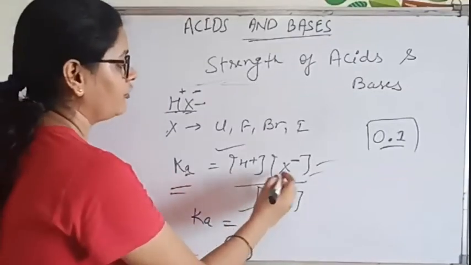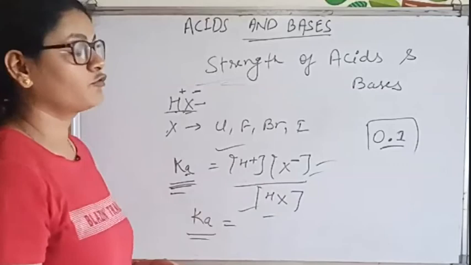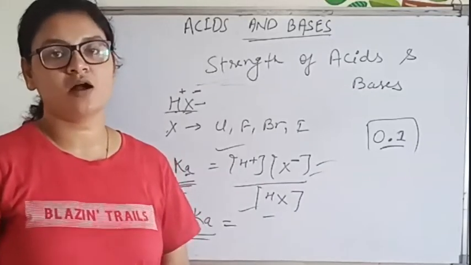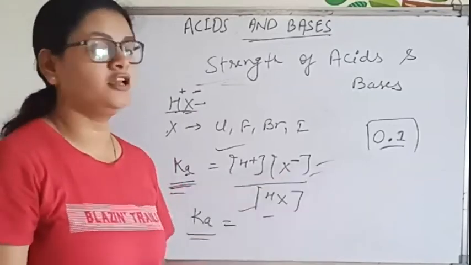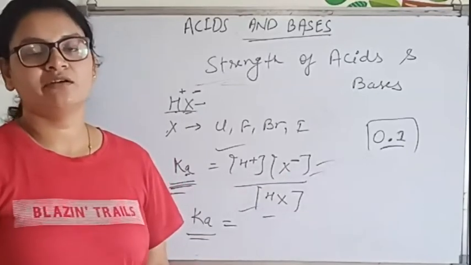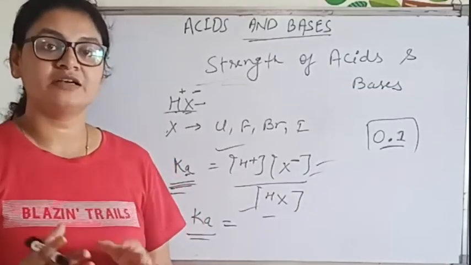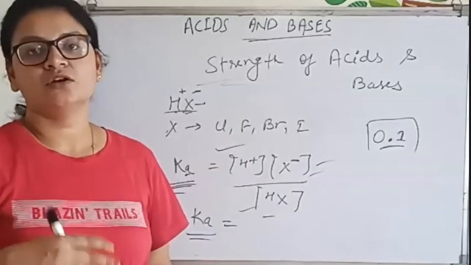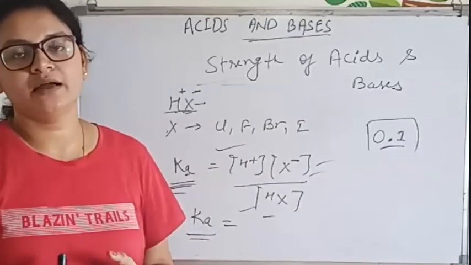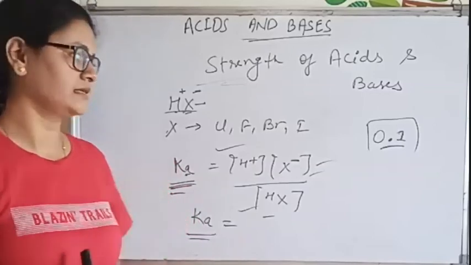Only values will be given, and you have to put them in this formula and identify whether the given acid is a strong acid or a weak acid. If your value is more than 0.1, the given acid will be a strong acid. If it is less than 0.1, then the acid will be a weak acid, like CH3COOH, acetic acid, or formic acid.